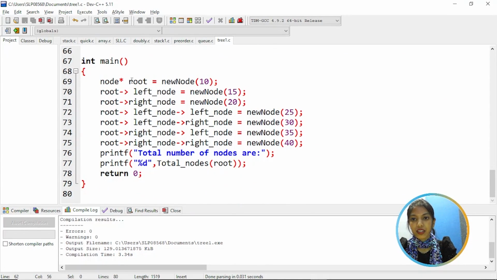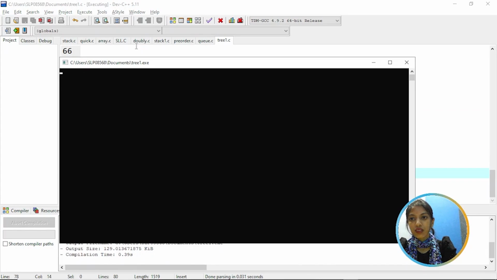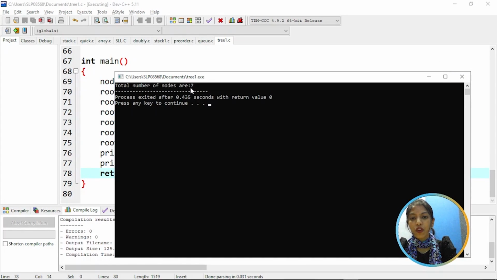Coming to the main function, here we are assigning values to the node. So root node is holding a value 10, 15 is assigned to left node, 20 is assigned to root's right node, and 25 is assigned to root's left node's left node. And we have root's left node's right node is equal to 30, and root's right node's left node is having 35, and root's right node's right node is having 40. So now it will print the total number of nodes in a tree. So let's check. As you can see, the total number of nodes are 7.